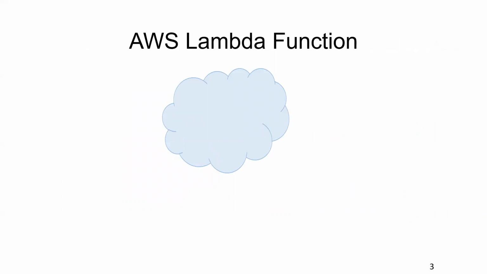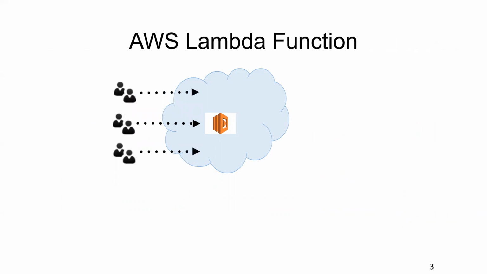So let's first talk about the AWS Lambda function. Programmers only need to upload their source code to the AWS Lambda service. And when a request is coming, the platform will trigger one function to process the request. When more requests come, the platform will trigger more functions to process them. So the platform will take care of the elasticity of your applications automatically.